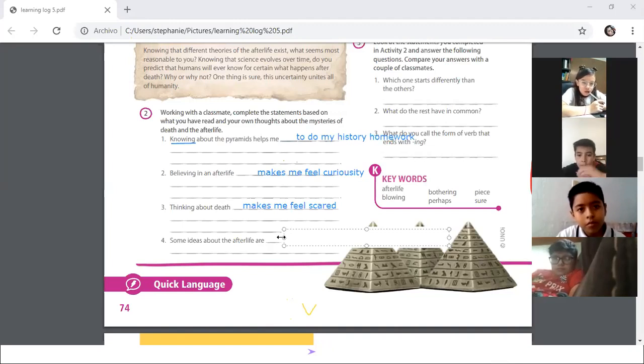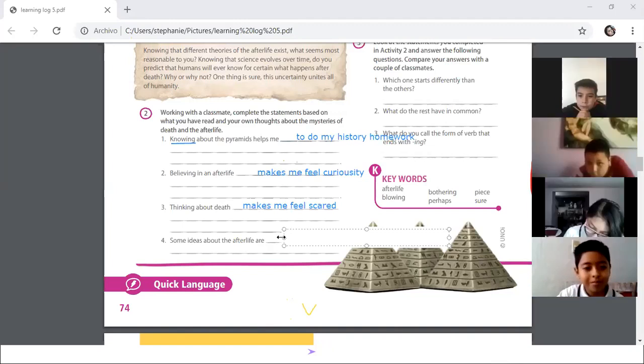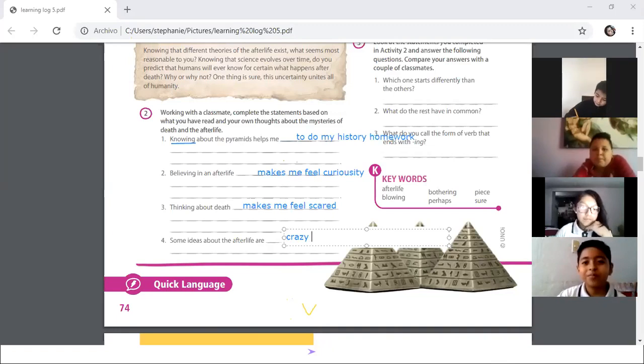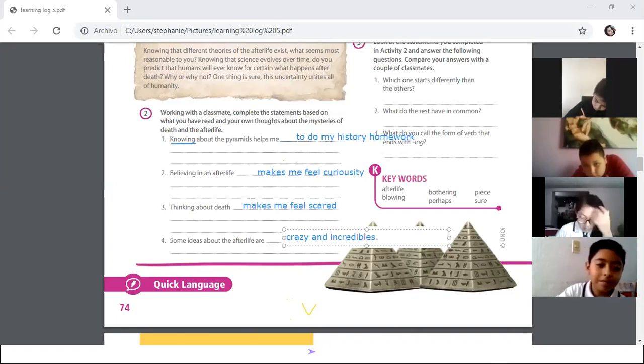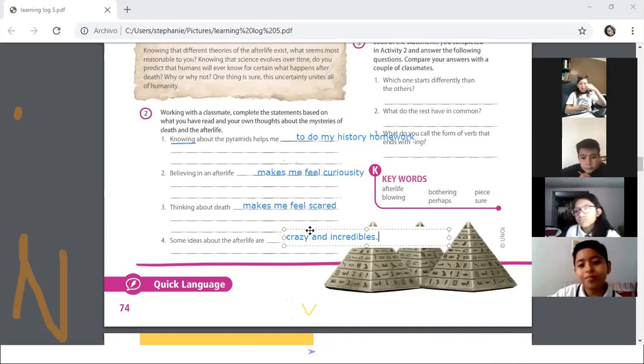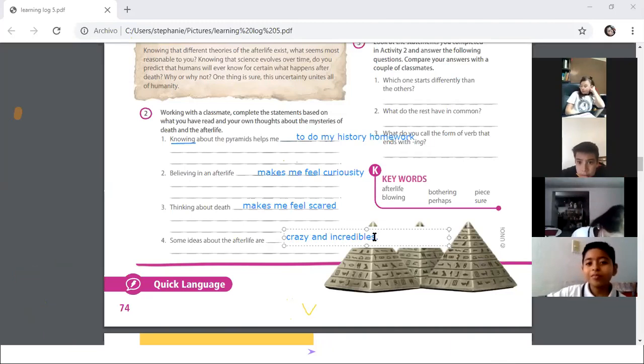What do you think? Is this idea good? Is it a crazy idea? What do you think? Sometimes they are crazy. Teacher, how do you say más o menos? More or less. Yes, more or less. Okay. Podría ser verdad y a la vez no. You can say could be possible. Yeah, could be possible. Okay.